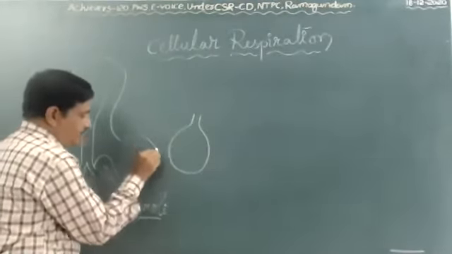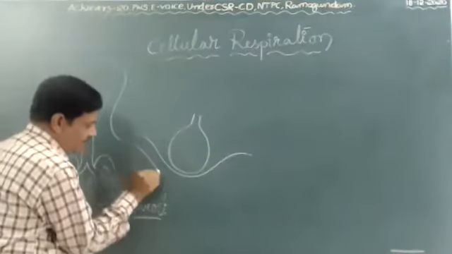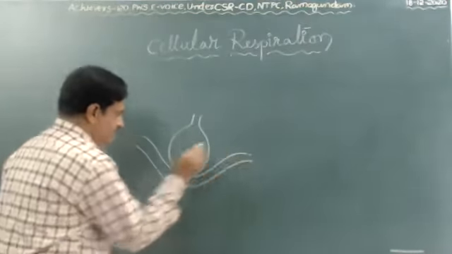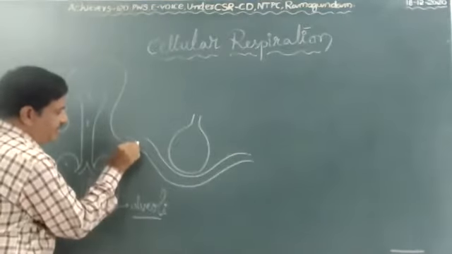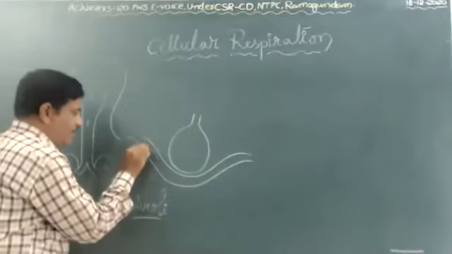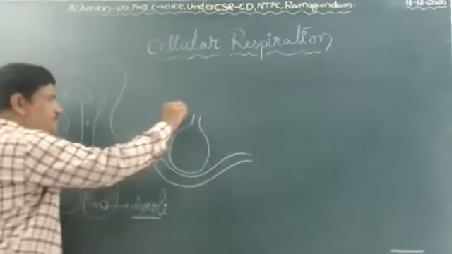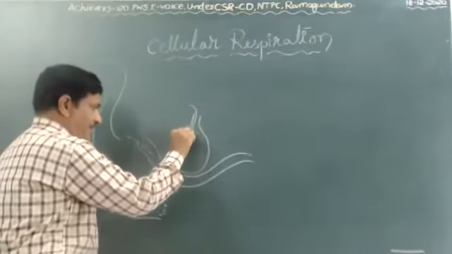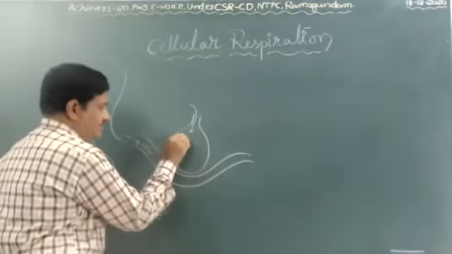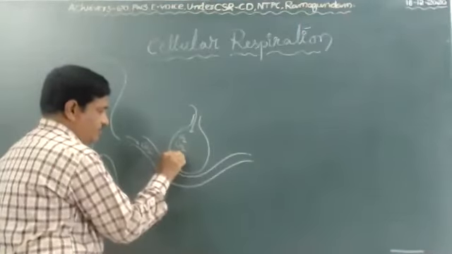Here is the blood capillary. Here, deoxygenated blood. Deoxygenated blood means carbon dioxide contained blood. In respiration, we take in air that contains oxygen, carbon dioxide, and nitrogen.